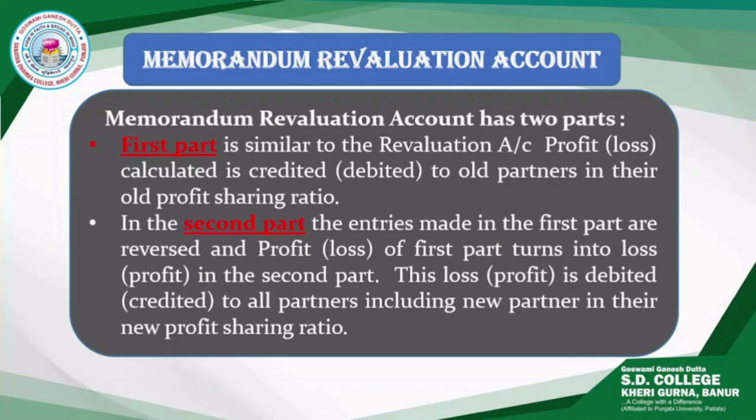First part is similar to revaluation account, and in second part the entries passed in the first part are reversed and the profits in first part becomes the loss of the second part and loss of first part becomes the profit of the second part. This profit is credited to all partners, including the new one in the new profit sharing ratio, and if loss, that loss is debited to all partners in the new profit sharing ratio.